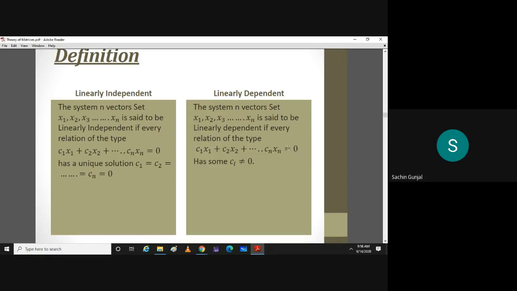This 0 is not scalar 0. This is the zero vector. Yes, sir. Okay. Then you multiply c1 to each component of x1, then you multiply c2 to each component of x2, and then you multiply c3 to each component of x3. And then you do component-wise addition. So can you tell me the first equation that you will get?